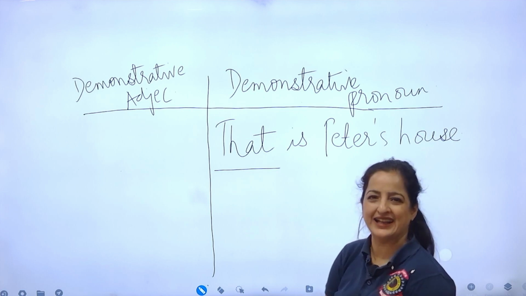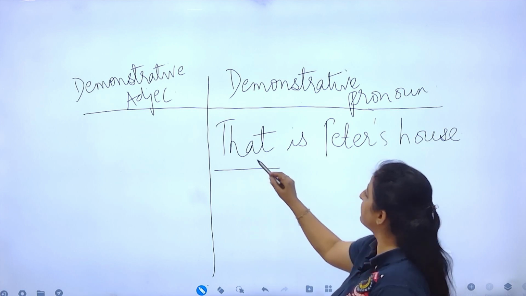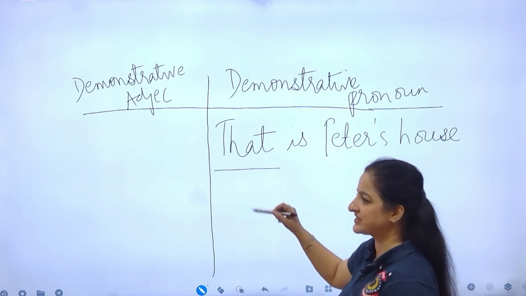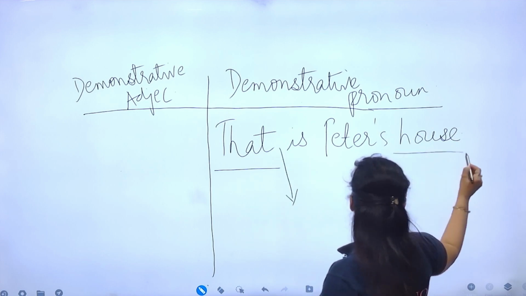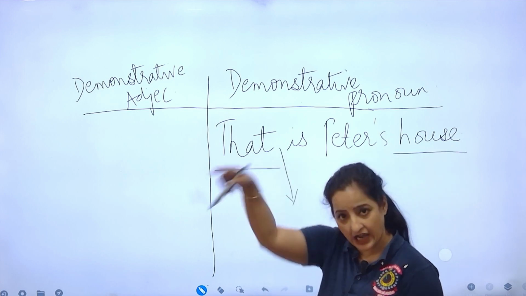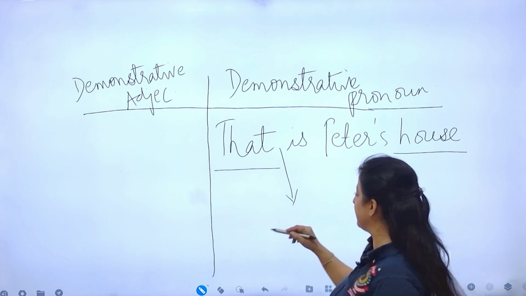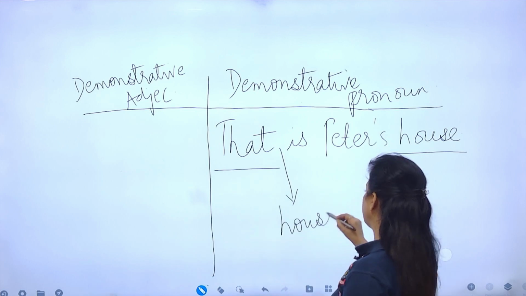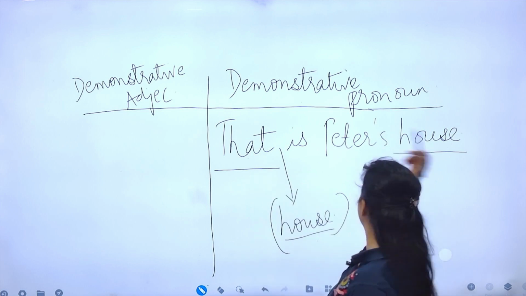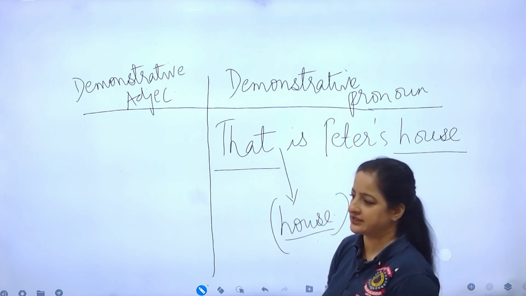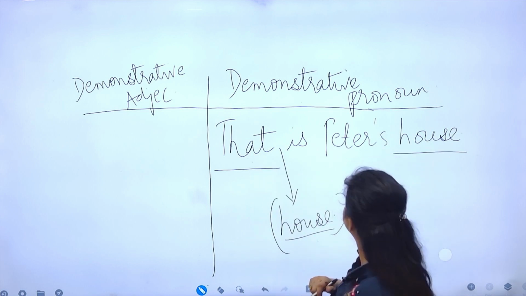It's not an adjective. You know why? Because we've replaced the house. I'll give you a tip over here. At this point, are you able to say this word in your mind? What do you want to say? That house is Peter's house, no? So we actually want to replace the word house. So we use that. That is Peter's house. So the word that is a demonstrative pronoun.